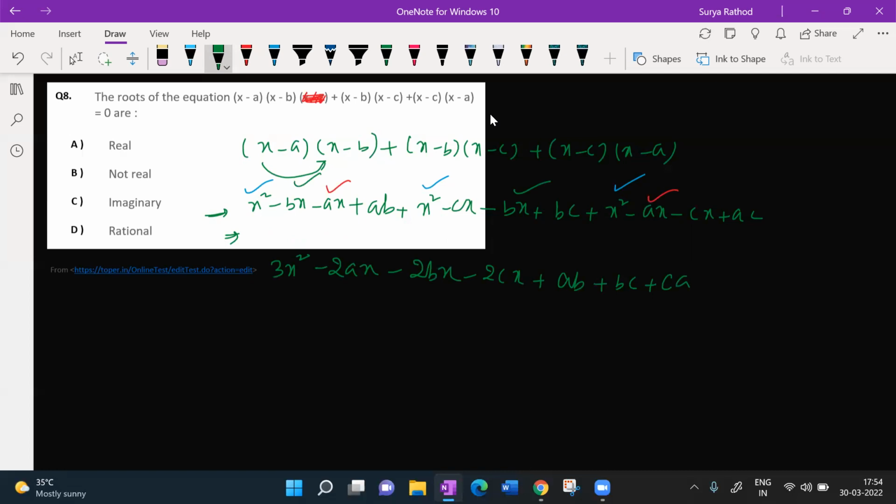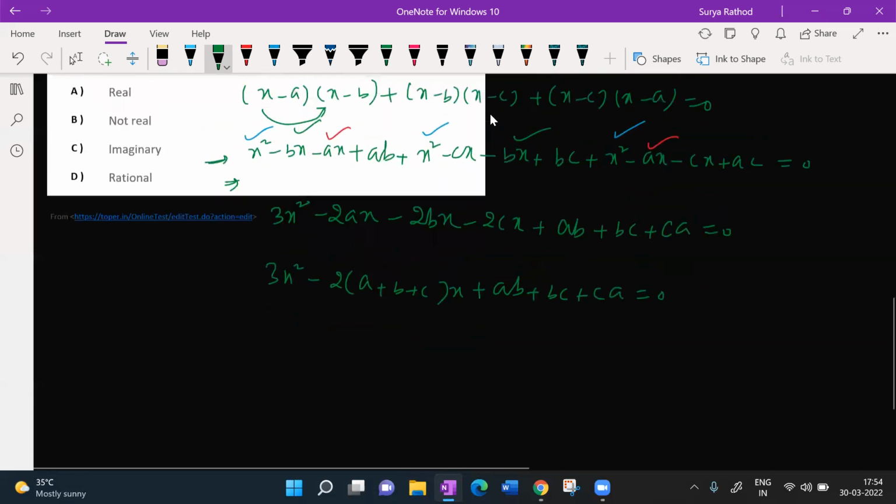Yes, sir. It is equal to 0. In fact, he has given it is equal to 0. So now look at this here: 3x square minus 2x common, so 2x common is nothing but a plus b plus c, x plus ab plus bc plus ca is equal to 0. Till this, any doubt? Guys, do you have any doubts here? No, sir.